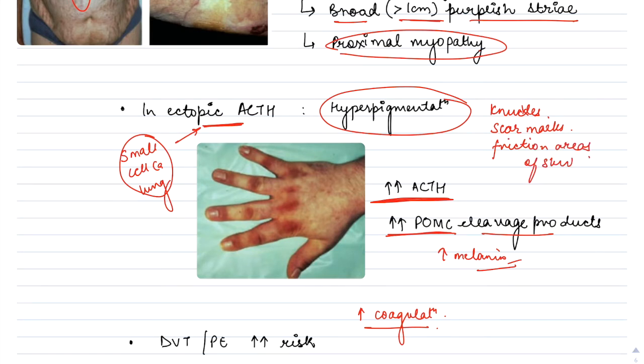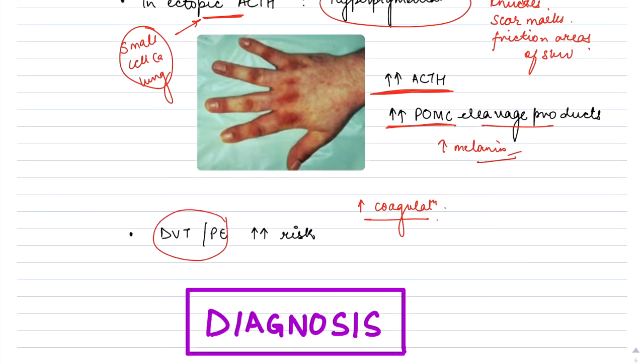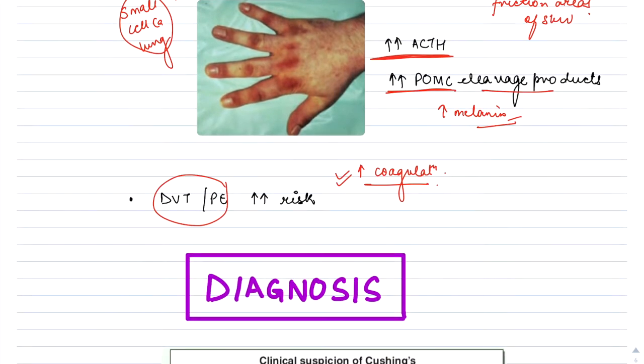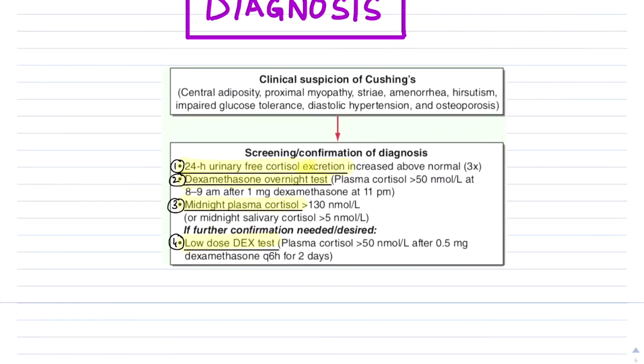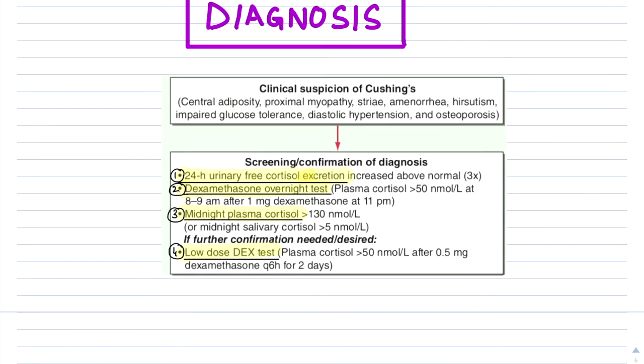Lastly, I've already discussed that there will be an increase in coagulation, a hypercoagulable state, leading to DVT and pulmonary embolism risk. So now discussing the diagnosis of Cushing's. Once a clinical suspicion of Cushing's has been made, that there is presence of central obesity, proximal myopathy, broad purplish striae, hypogonadism, amenorrhea, hirsutism, impaired glucose tolerance or diabetic state, diastolic hypertension, osteoporosis, etc., these all are features suggestive of Cushing's.